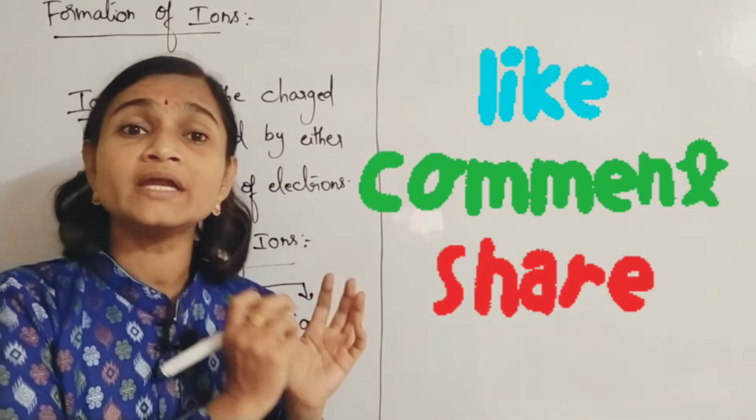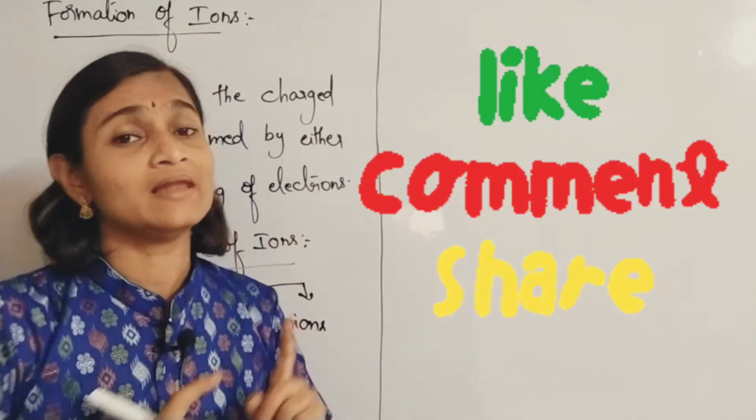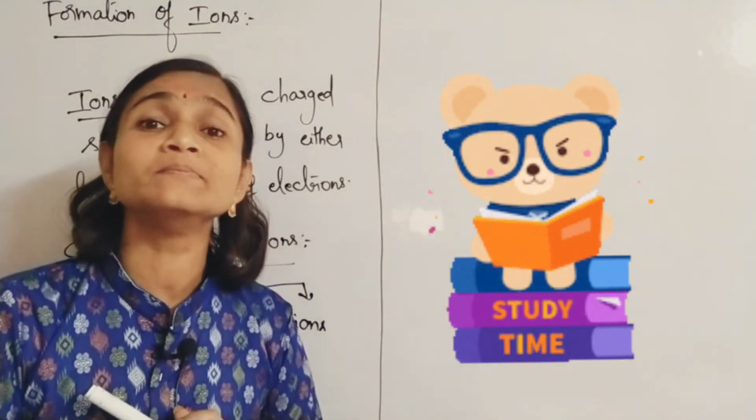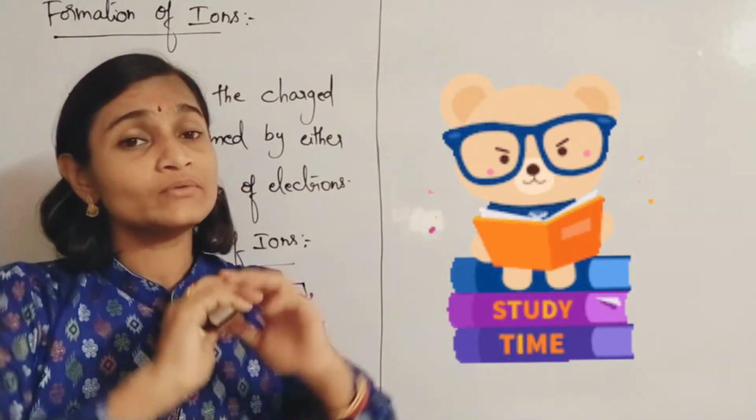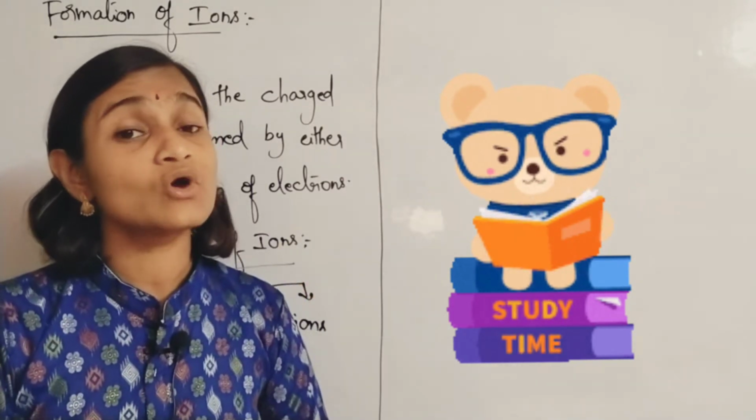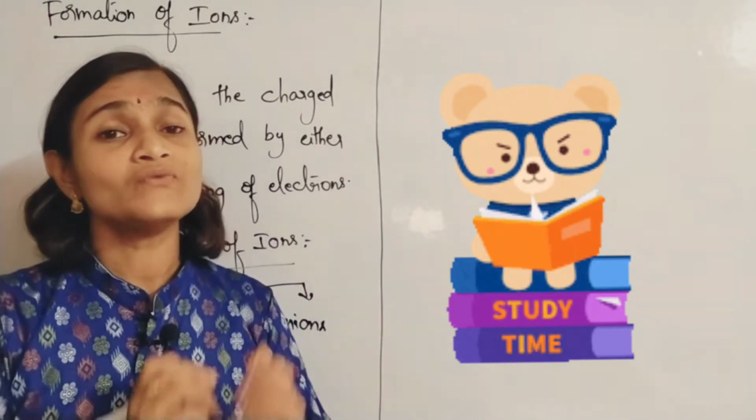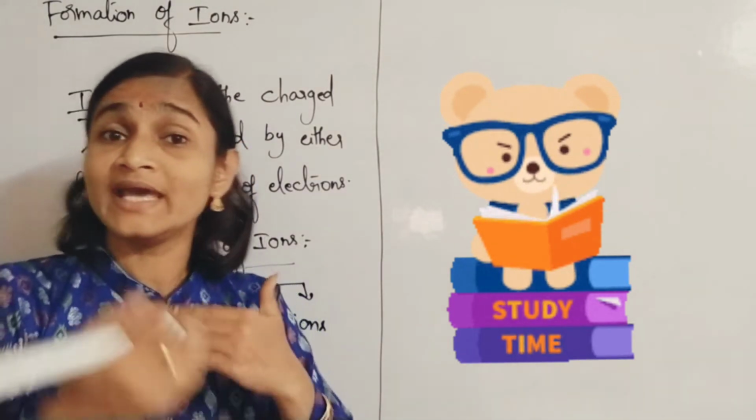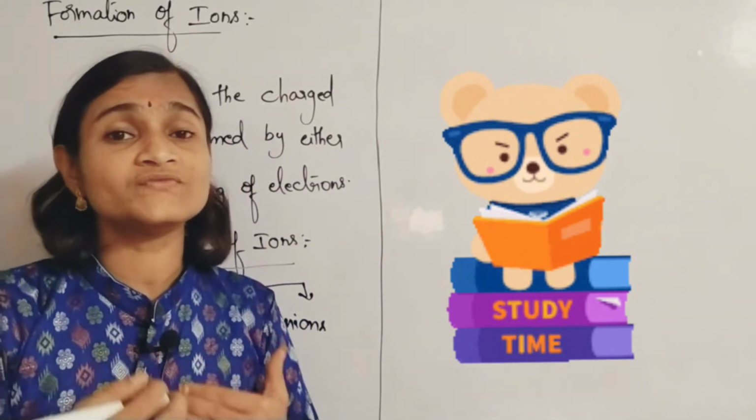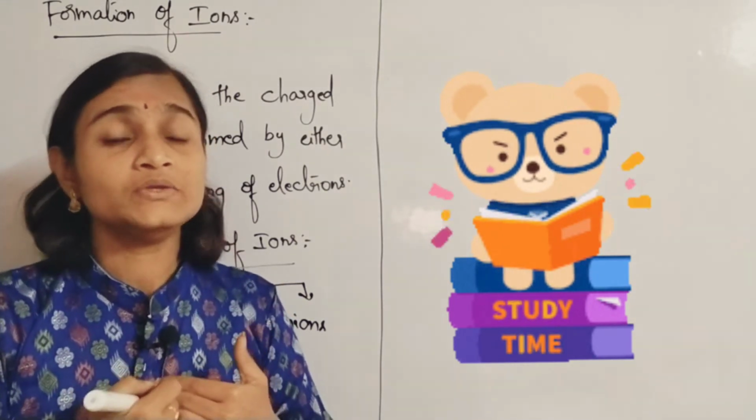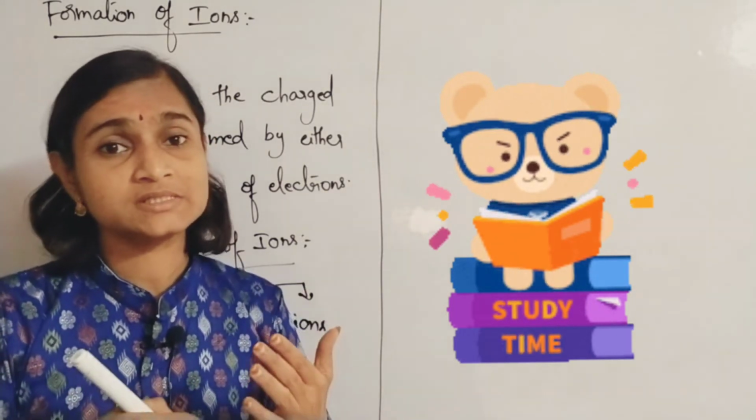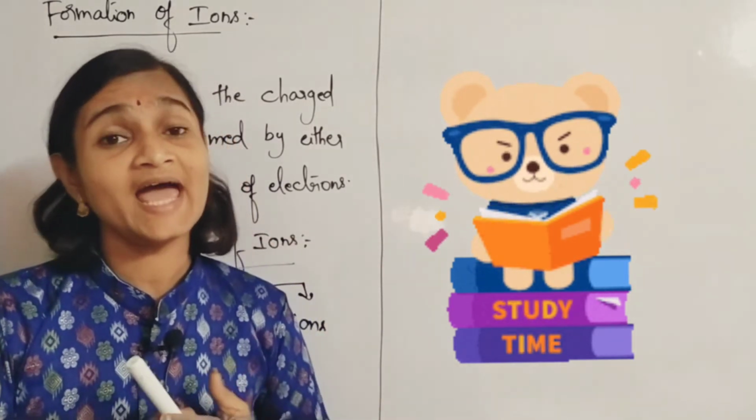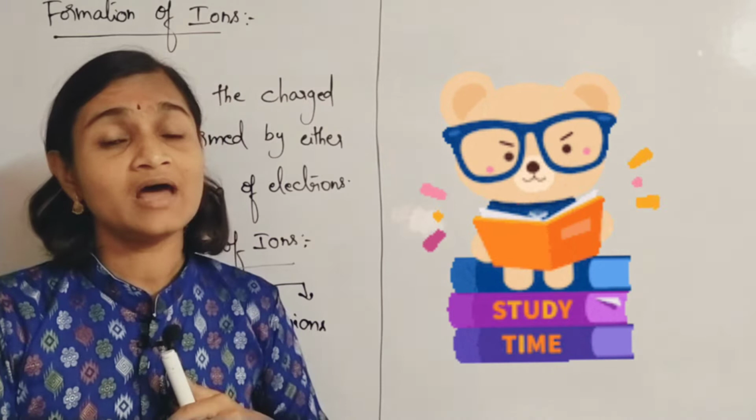Sometimes some kinds of ions will have only one atom. Such kinds of ions, you call them simple ions. And if a group of atoms are joined together to form a compound, and it is losing electrons or gaining electrons, that kind of group of atoms, you call them compound ions. So we will be learning about these classifications and examples for ions.